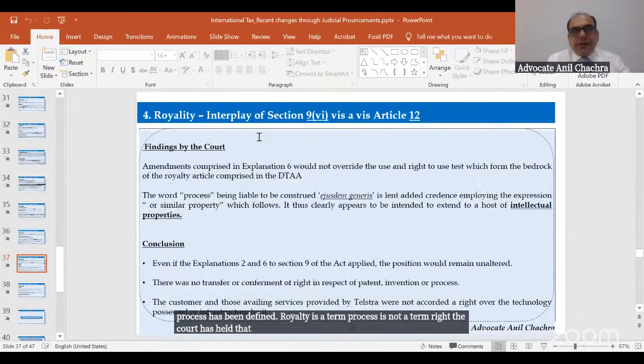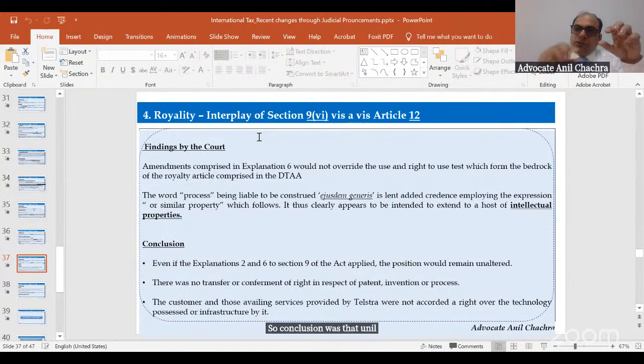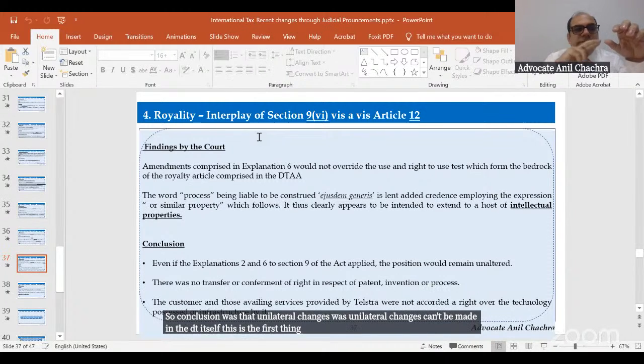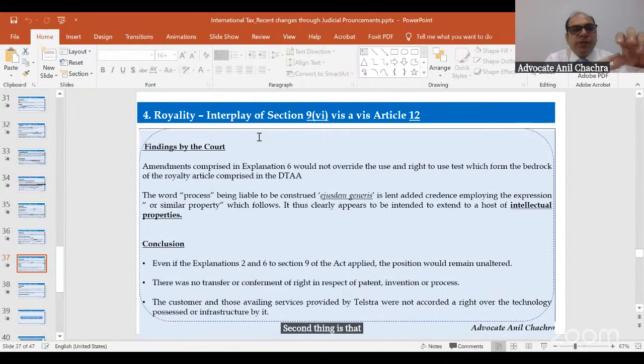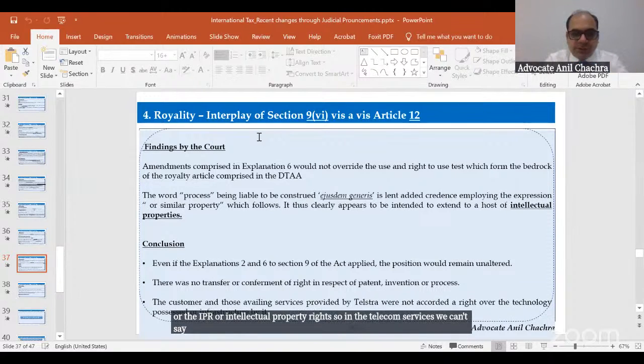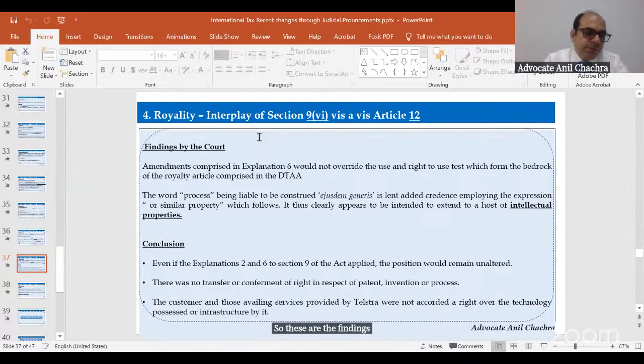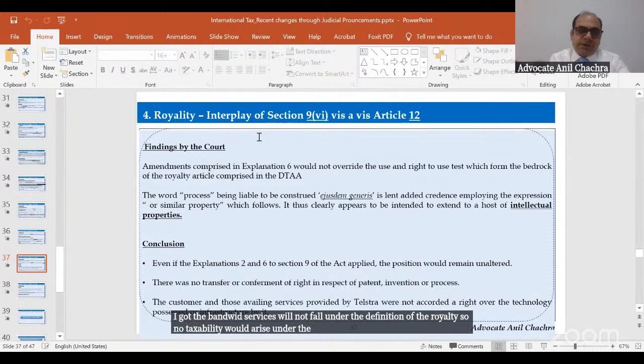So the conclusion was that unilateral changes can't be made in the DTA itself. This is the first thing. The second thing is that if the process should be there, it should be for the copyright or the IPR or intellectual property rights. So in telecom services, we can't say that's intellectual property rights. So these are the findings which have been held by the High Court. The bandwidth services will not fall under the definition of the royalty. So no taxability would arise under the Indian Income Tax Act.